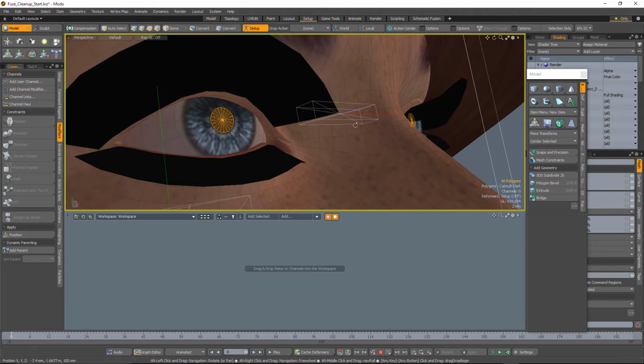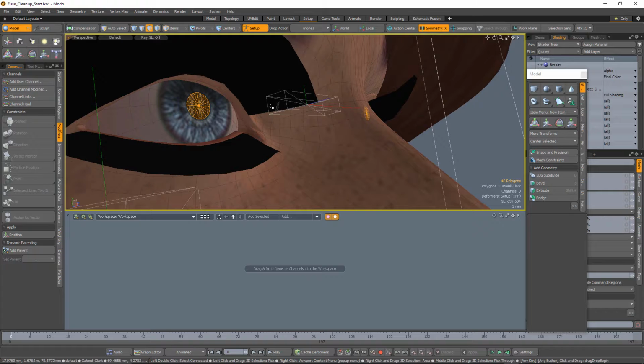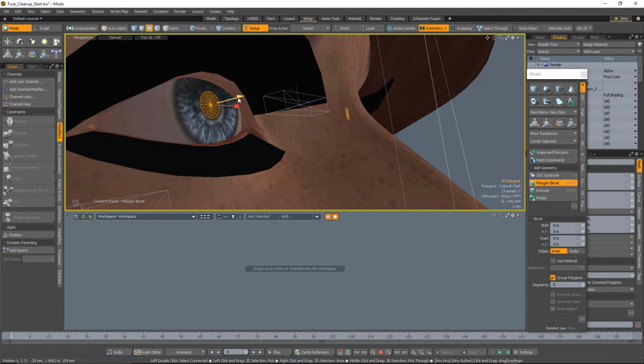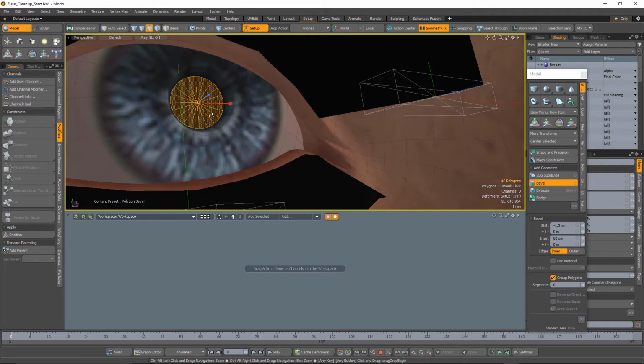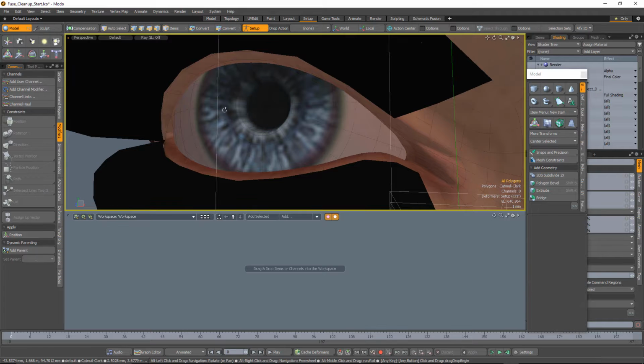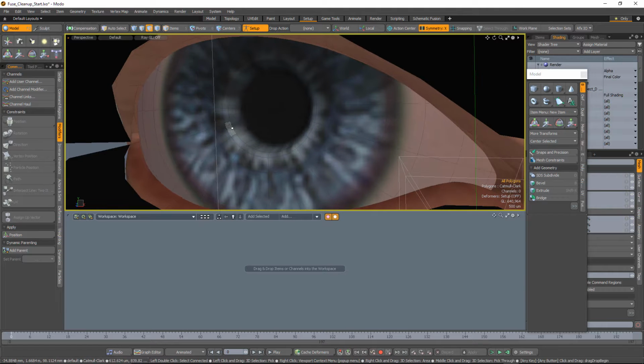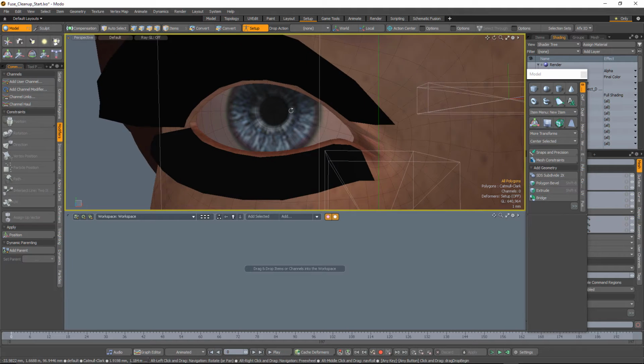And then we're going to go back to our regular polygon mode, so just pressing the space bar. And then we're going to bevel. We're going to pull this back in just a little bit and shrink it down. And you may notice that as you do this, depending on how you've set this up, you may or may not get the black for the pupil quite lining up.